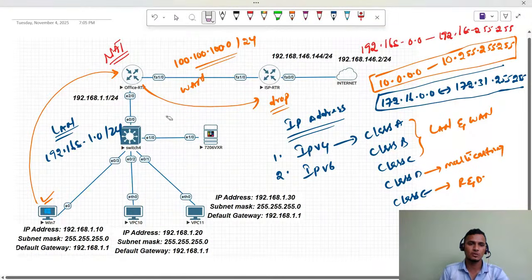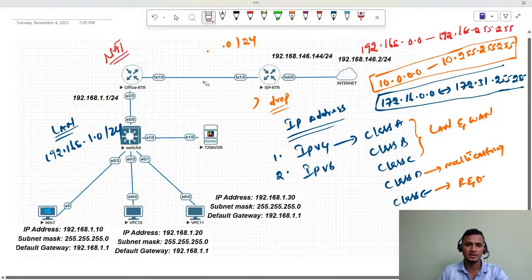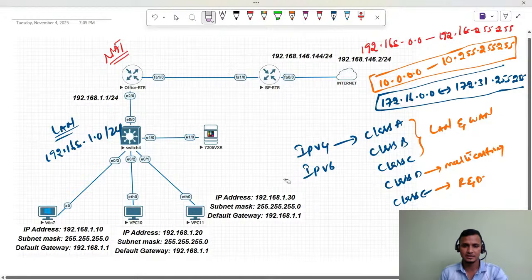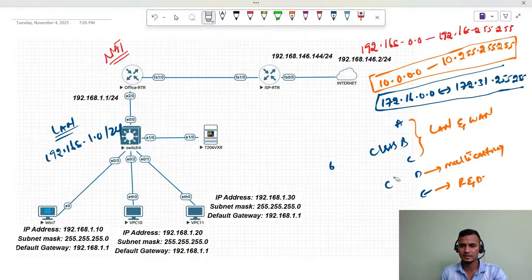Now we will discuss how many types of NAT we have, and where we need to perform NAT in our production networks. That we are going to discuss in a moment. Let me wipe this out.